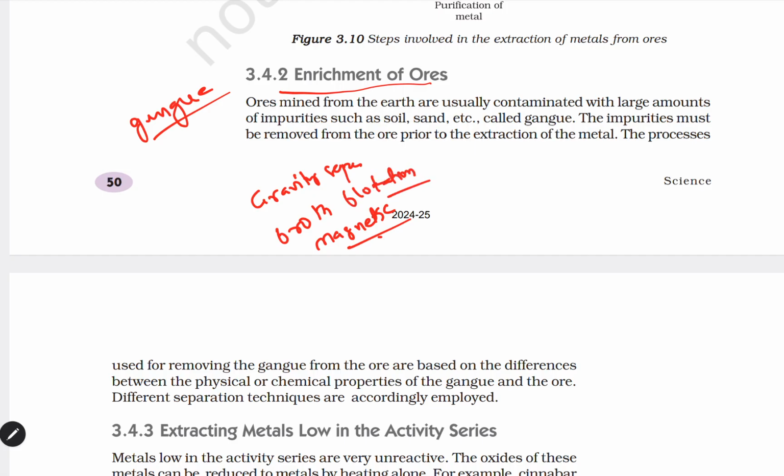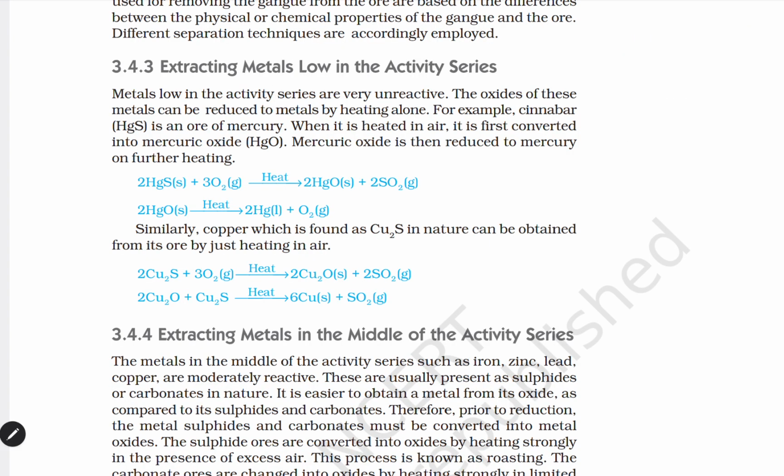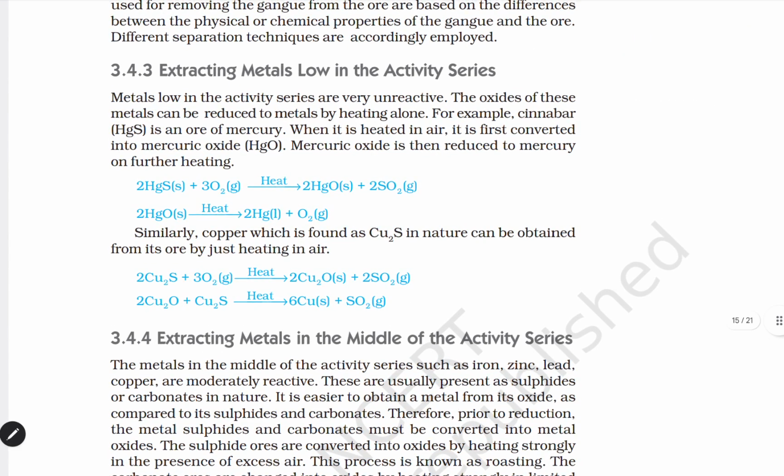Now, extracting the metals low in the activity series. We already explained that whichever are low in the activity series are very unreactive. You will get them in the form of sulfide ores, and to get the metal you use the heating process.